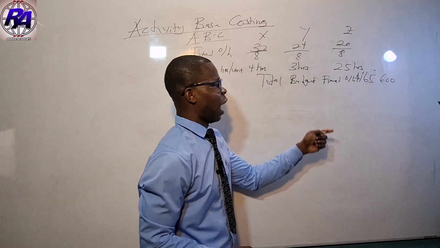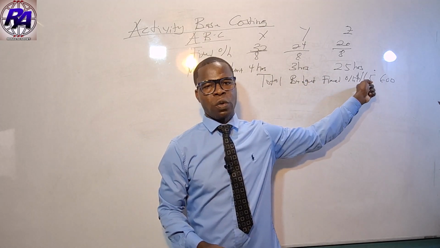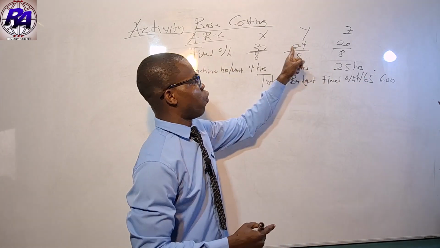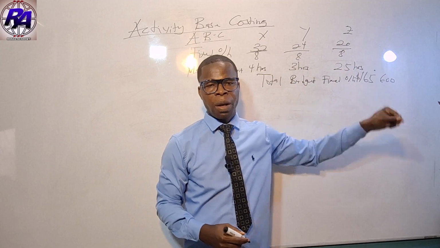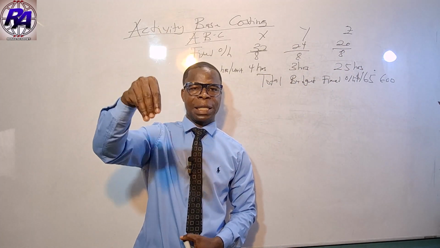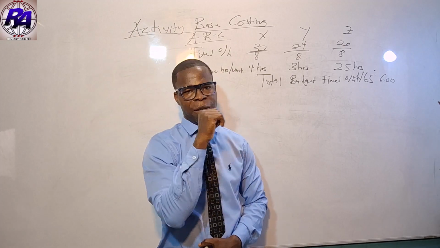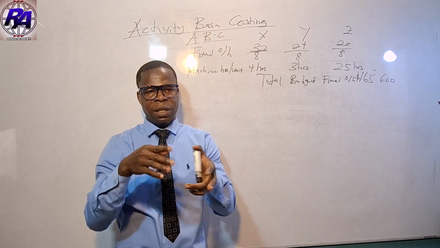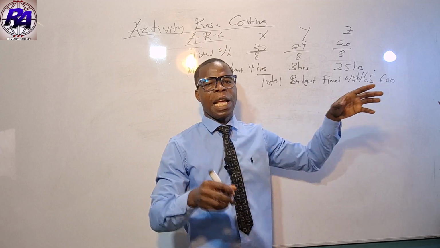This is our total budgeted overhead cost, which we are going to apportion to the respective products. Now the cost pool, as I mentioned earlier, is the total budgeted cost for the respective activities. In this question, they didn't share this cost for us, but they have given us percentages.